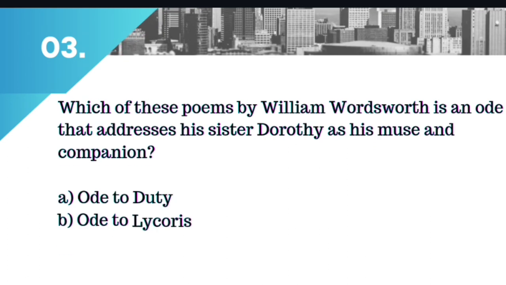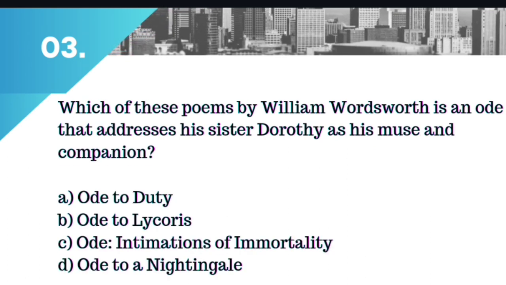Okay, moving on to the next question. Which of these poems by William Wordsworth is an ode that addresses his sister Dorothy as his muse and companion? Option A, Ode to Duty. Option B, Ode to Lycoris. Option C, Ode, Intimations of Immortality. Or option D, Ode to a Nightingale. The right answer for this question is option B, Ode to Lycoris.